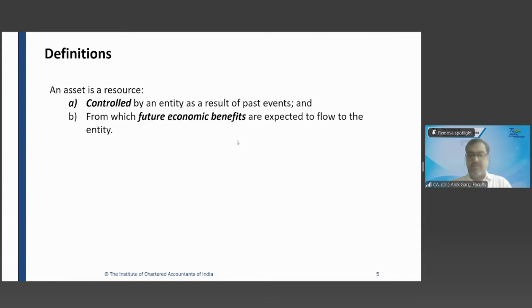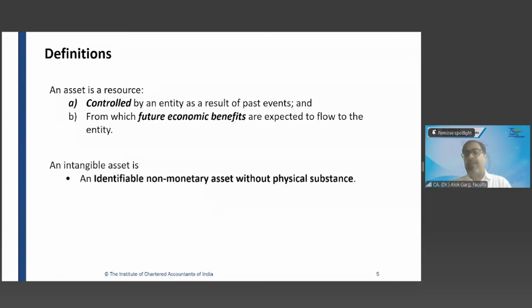So what are the 2 things? 1, there must be a control. 2nd, future economic benefit should be there. So friends, now what is the definition of intangible asset? An intangible asset is an identifiable non-monetary asset without physical substance. There are 3 important parts in intangible asset: identifiable, part number 1. Non-monetary asset, part number 2. Without physical substance, part number 3.